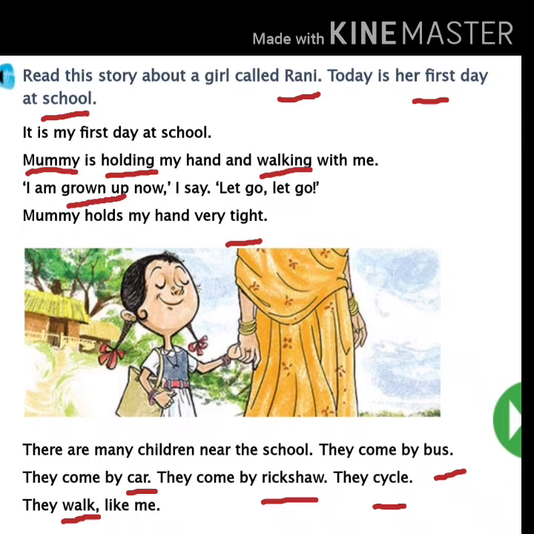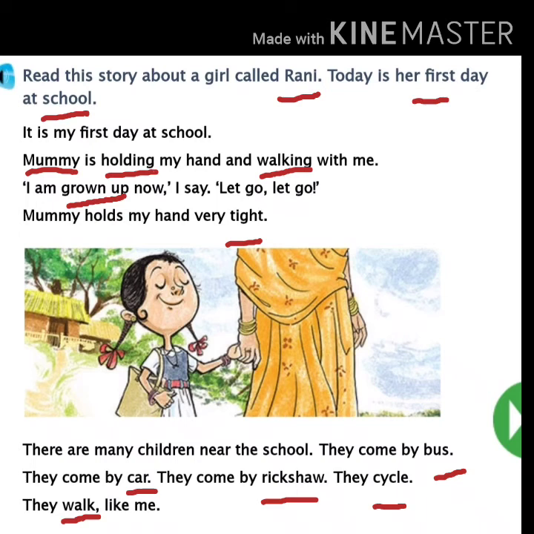G-R-O-W-N, grown. U-P, up. Now put the finger near grown up, children. Repeat after me. G-R-O-W-N, grown. U-P, up. Grown up.